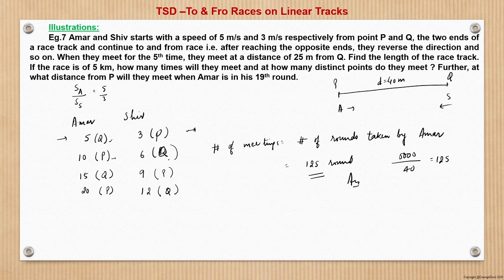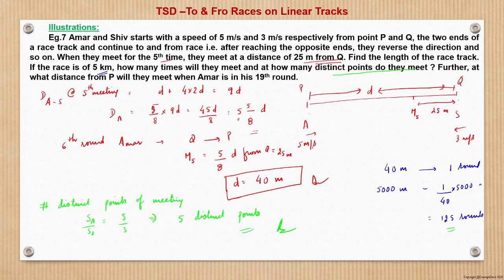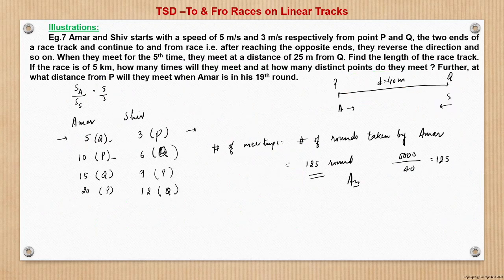Now, had this ratio been different, say suppose instead of 5 is to 3, 4 is to 3 was there, then in that case, there would have been a meeting. So if I change the question to 4 is to 3, then this part 40 wouldn't change. So let us not change that.